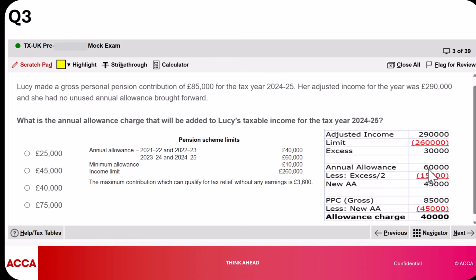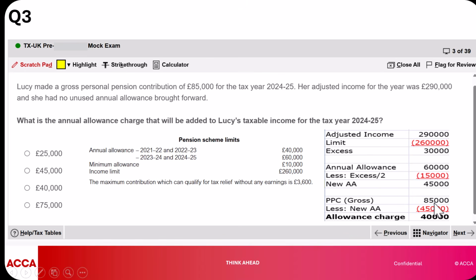I think it's important for us to also note that the minimum allowance you can actually have is 10,000. So if you were doing another question and for instance, the adjusted income was way higher than this, let's say about 330,000, there's a high chance you might find your annual allowance could be reduced to a very low figure. But in such a case, let's say 400,000, you want to appreciate that we cannot reduce your annual allowance to less than 10,000. Okay, so it's just good to note that. But anyway, let's come back to the question.